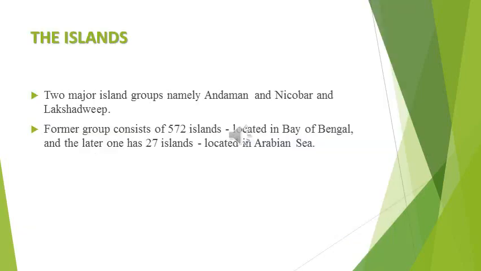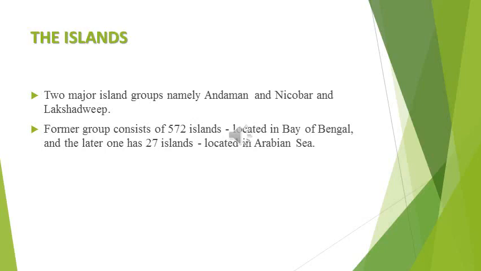So now tell the coastal plains of India. How many coastal plains of India are there? Two. How are they called? West coastal and east coastal plain. Name the lakes situated in the coastal plains. Kolleri Lake, Chilka Lake, Pulicat Lake and Vembanad Lake. Then which lake lies between Andhra Pradesh and Tamil Nadu? Pulicat Lake. Now we will move to the island.